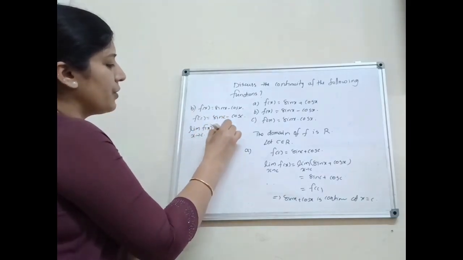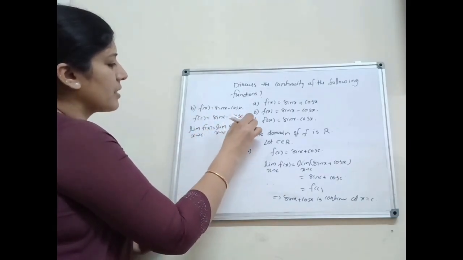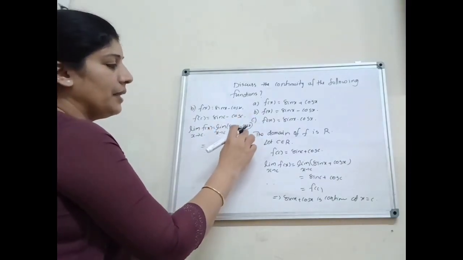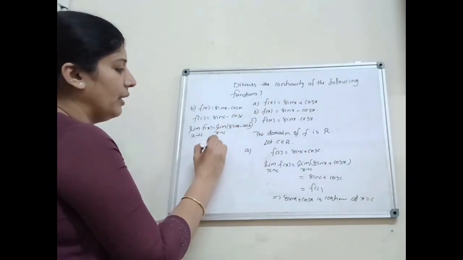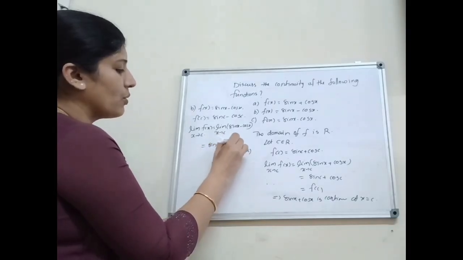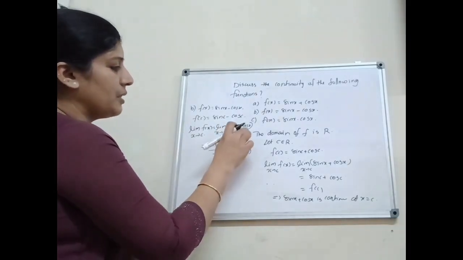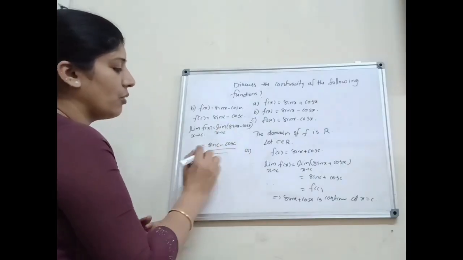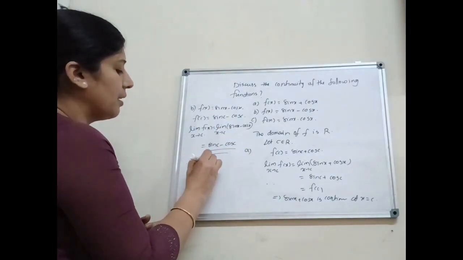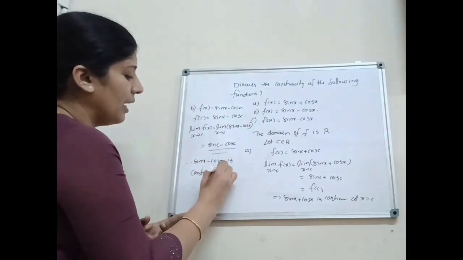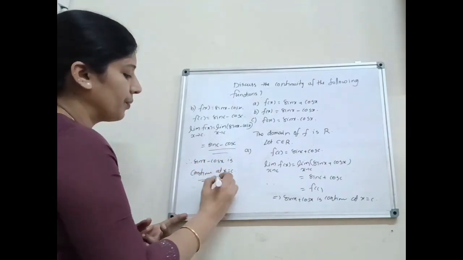Limit x tends to c sin x minus cos x, that implies limit x tends to c sin x minus limit x tends to c cos x, that is equal to sin c minus cos c. Therefore, sin x minus cos x is continuous at x equal to c.